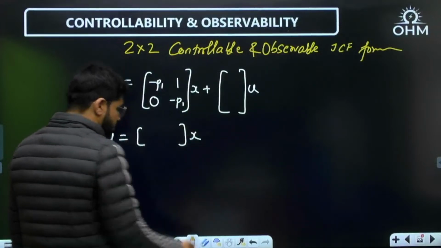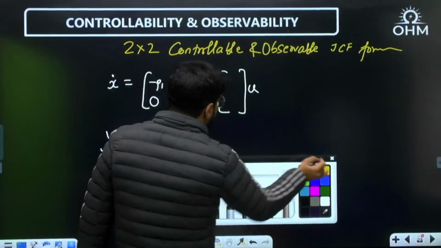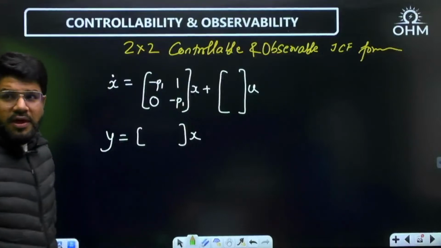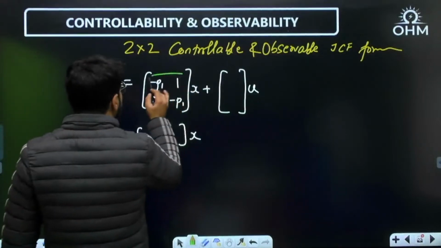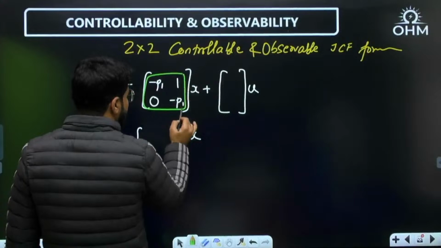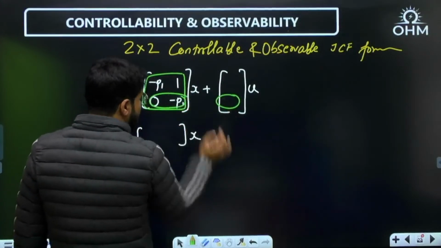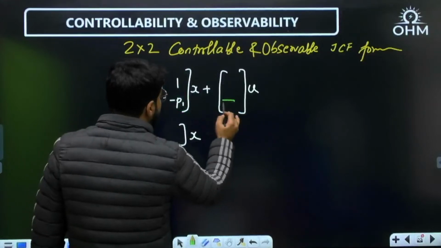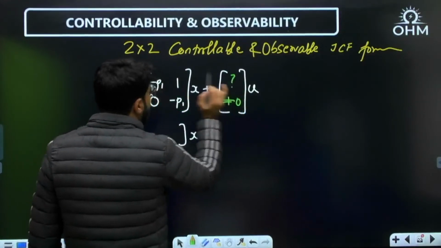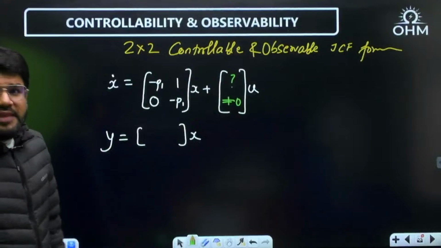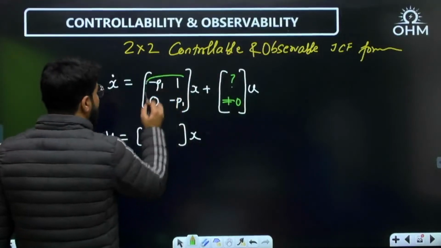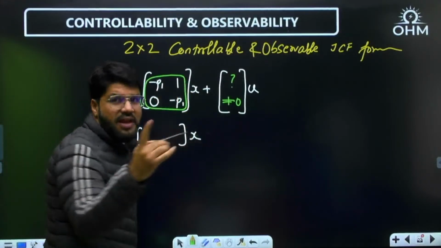Okay, Y equal to CX. Now what do I want? Only one Jordan block will be constructed here. This is J1. The last row will correspond to the overall second row. That means the second element here should be non-zero. The first could be anything. Then for observability, again we have only one Jordan block because only one eigenvalue, minus